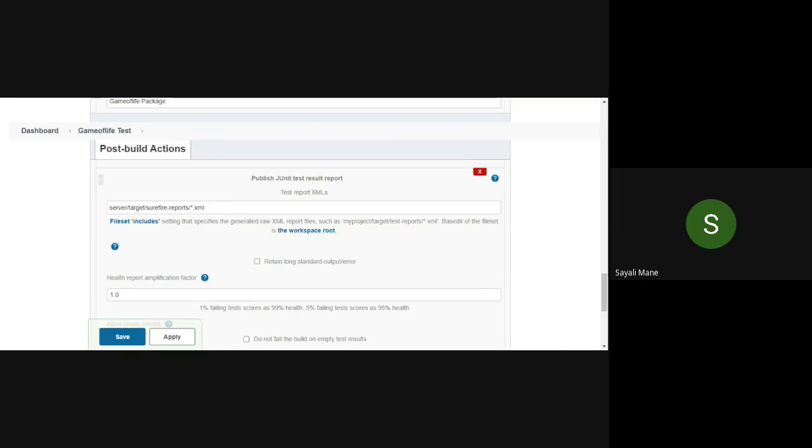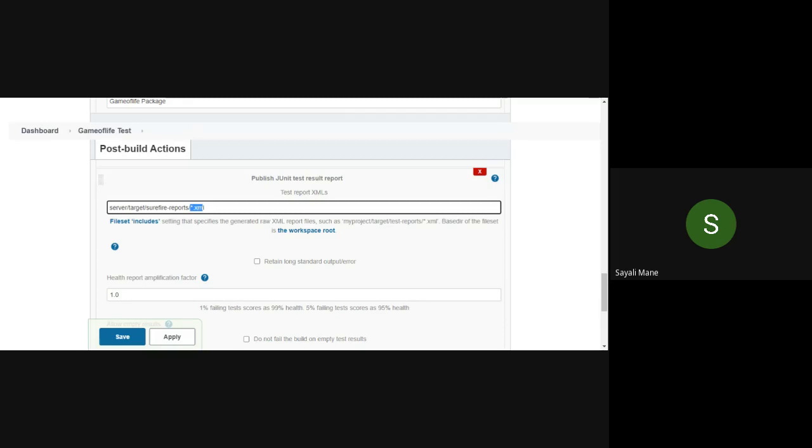Now type the path, the one which I've just told you to copy and paste somewhere. This one: server target show your reports and that dot XML, star dot XML. Now see, in Viva they will ask you if this is the path, okay. We know that this is the path to reach the respective file, but what is the meaning of star dot XML file?